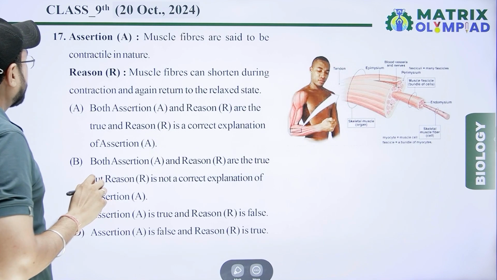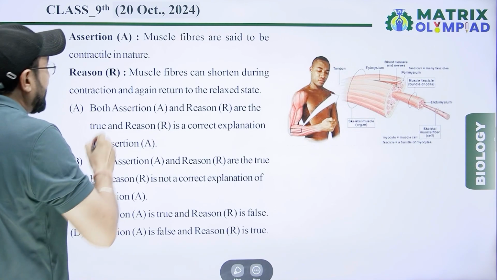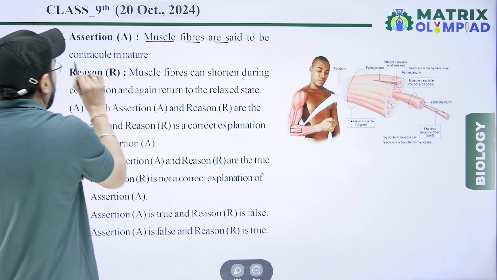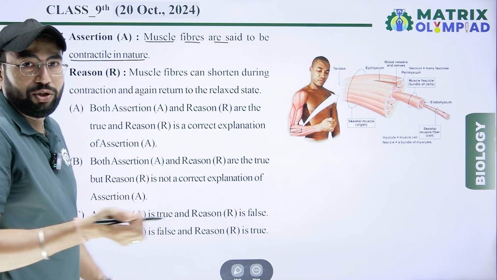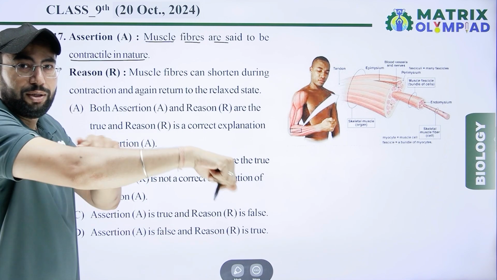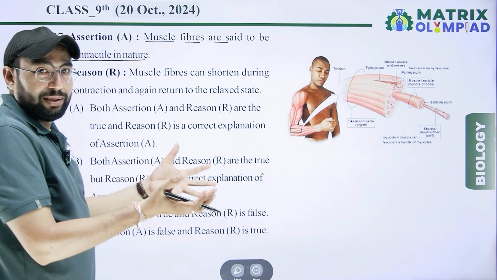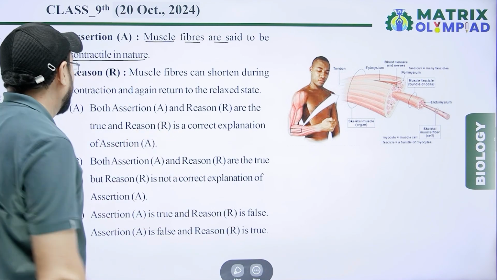Next question, assertion A and reason R. Assertion: muscle fibers are said to be contractile in nature. That is right, because when muscle fibers contract, our muscles show movement.